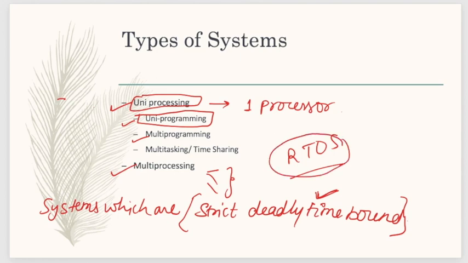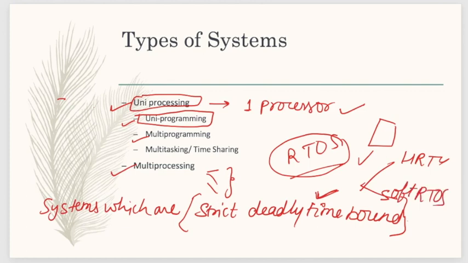An example which comes under this is satellite launching. In launching of satellites, microseconds and nanoseconds are also counted. It also has two types: hard real-time operating system and soft real-time operating system. In a soft real-time operating system we can have banking system software.